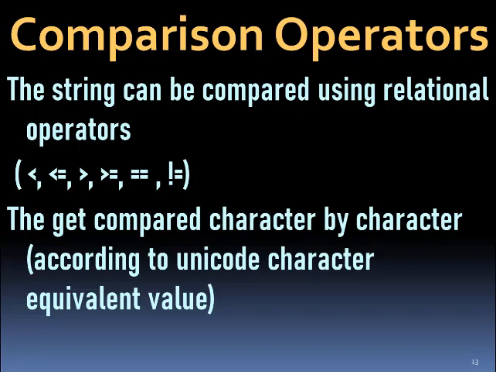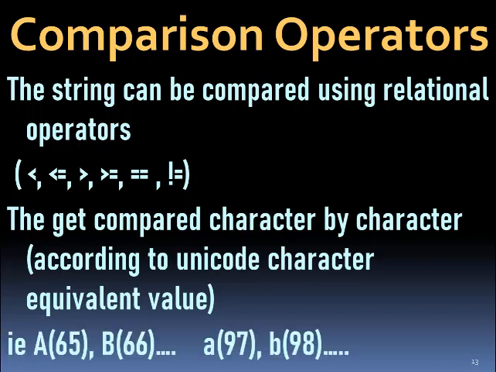They get compared character by character. That is, the first character is compared with the first character of the second string. If they are same, the next character is compared. And while comparing, they are compared according to the Unicode character values.